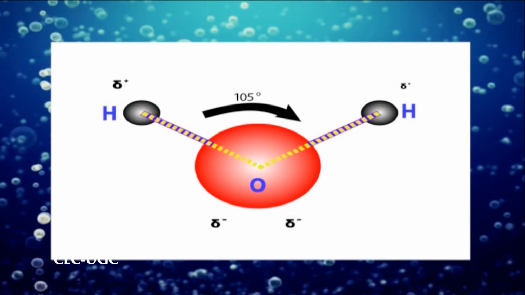The angle between the two covalent oxygen and hydrogen bonds is 105 degrees. The angular shape of the water molecule allows it to form the intermolecular bonds that give water its unusual properties.